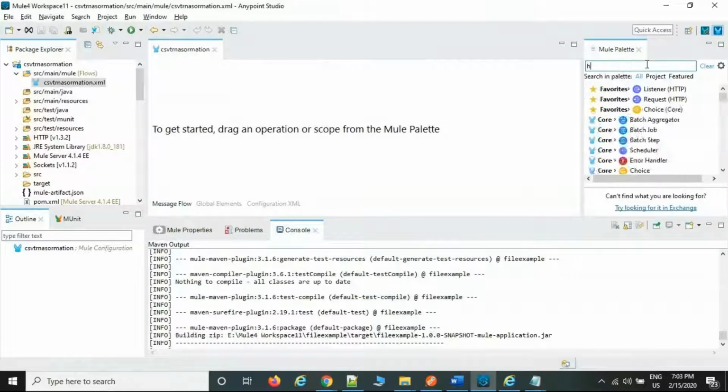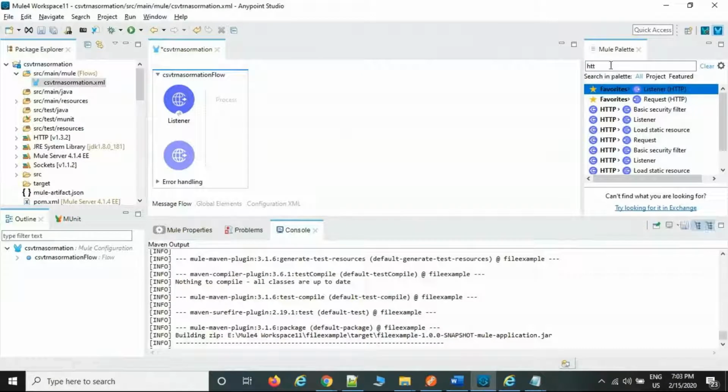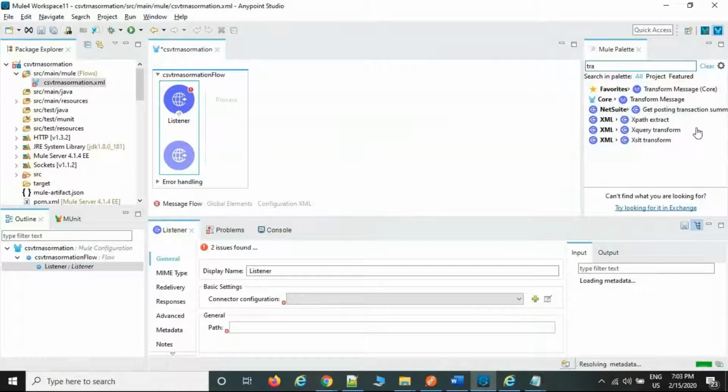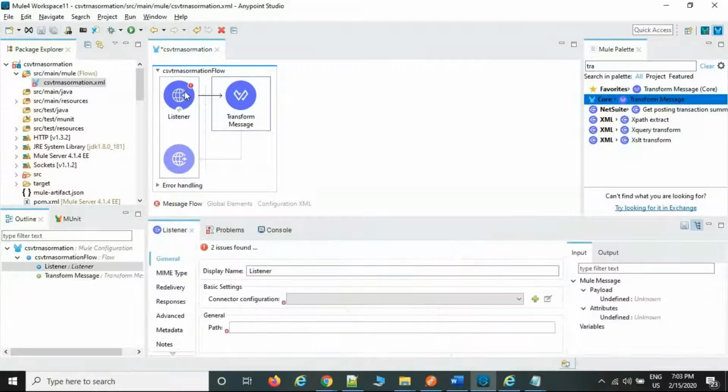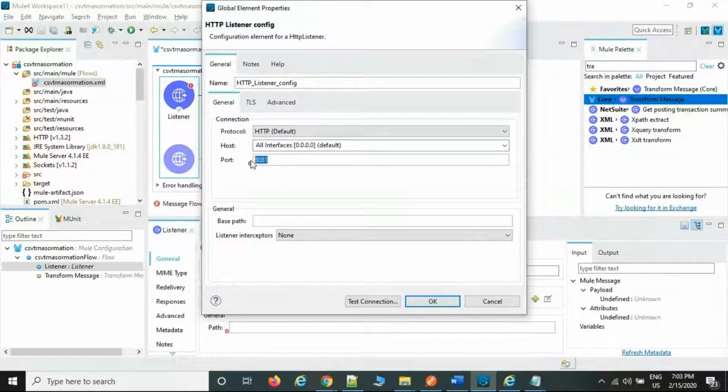Now take one HTTP. Okay, now transformation. Now first we will take the JSON to CSV transformation. Establish the connection. Take any port number, 8796.